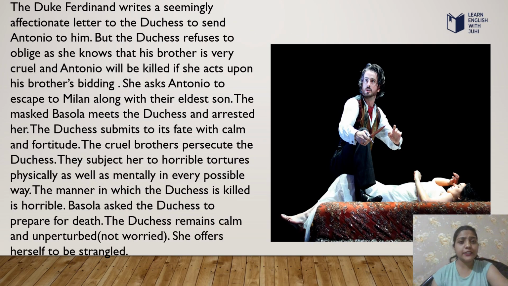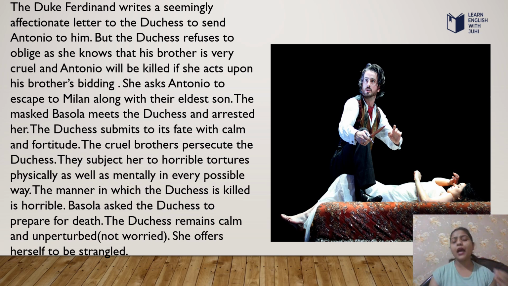The Duke Ferdinand writes a seemingly affectionate letter to the Duchess asking her to send Antonio to him. But the Duchess refuses to oblige, as she knows that her brother is very cruel and Antonio will be killed if she acts upon his bidding. She asks Antonio to escape to Milan along with their eldest son. The masked Bosola meets the Duchess and arrests her. The Duchess submits to her fate